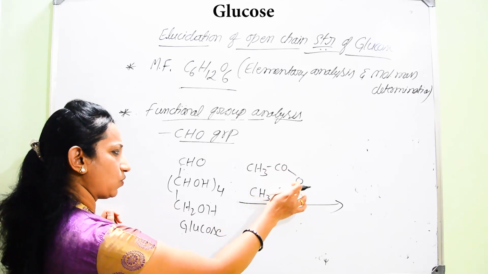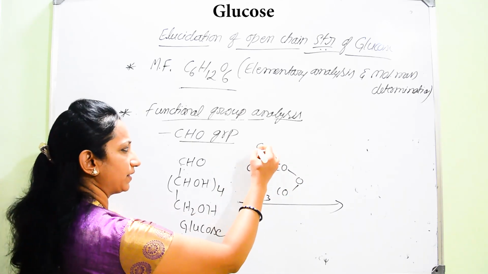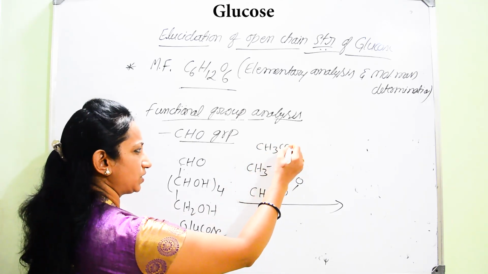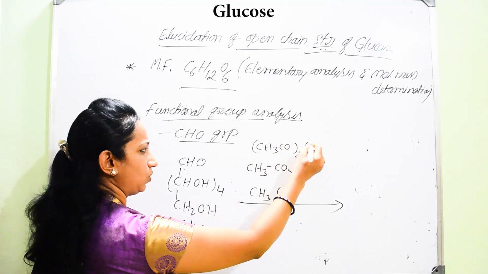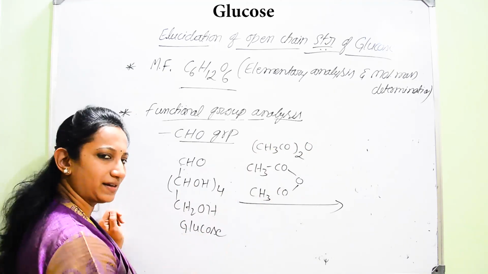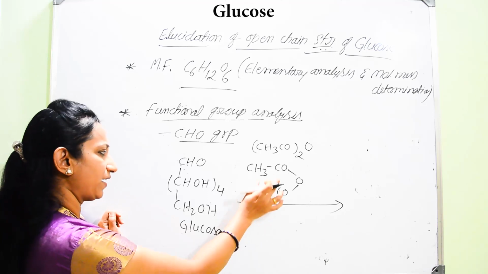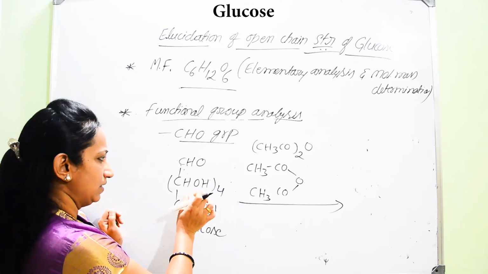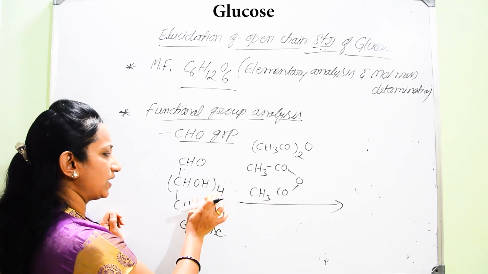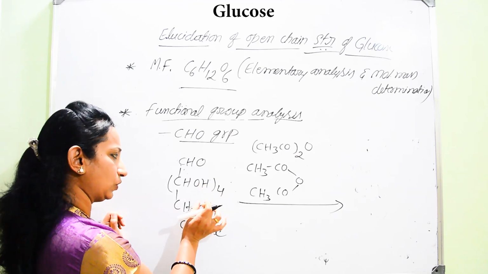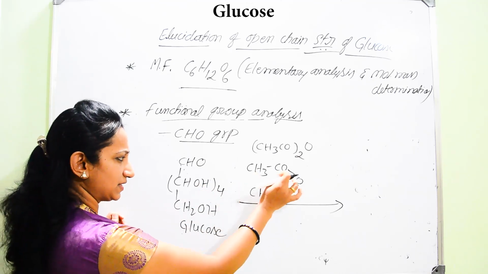You can write it as CH3COOCOCH3, or in this format, (CH3CO)2O. This is also considered acetic anhydride. Now we can see why I have written this. Interaction is possible between the hydroxyl groups and the acetate group.